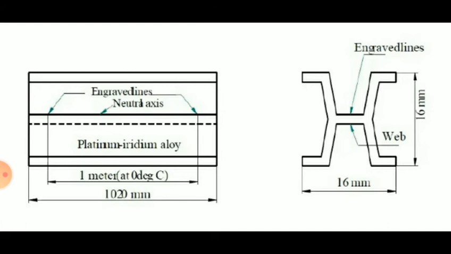So the total length of web section is 102 centimeter. That is the total length, and the distance between engraved lines is 1 meter. So the top view of the prototype meter is shown on the left hand side. So this is a web section prototype meter.